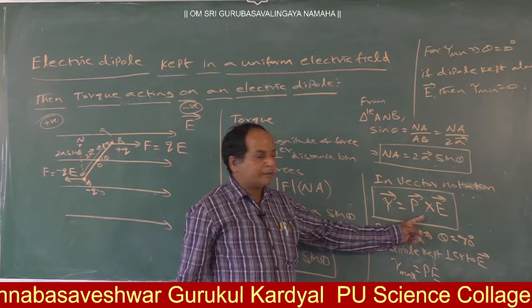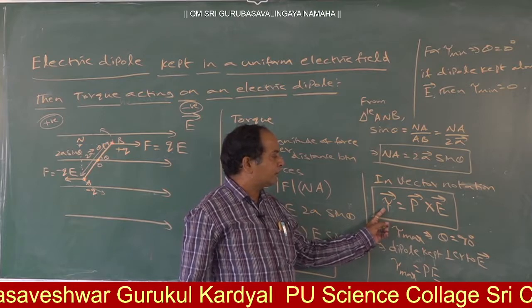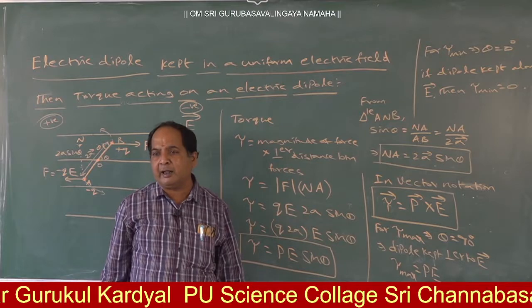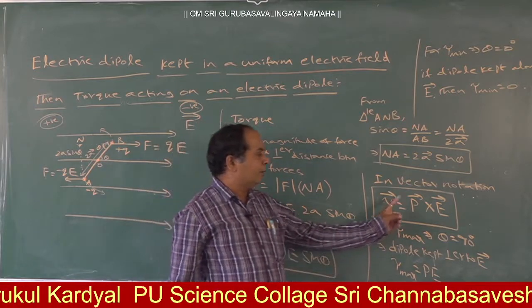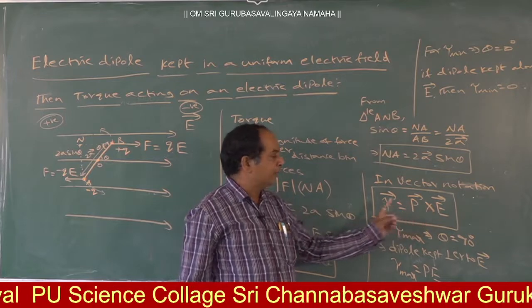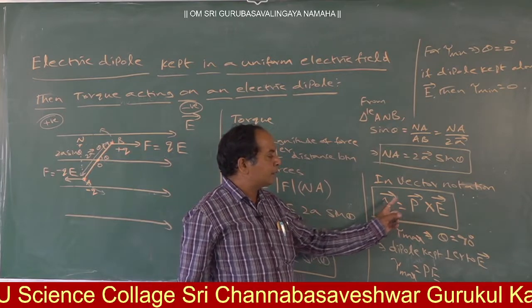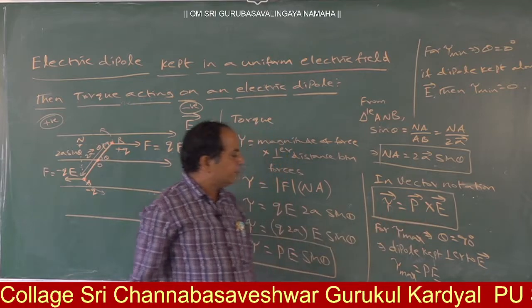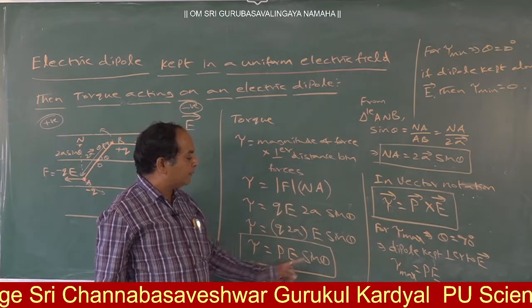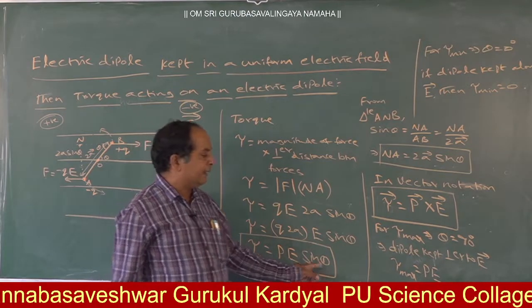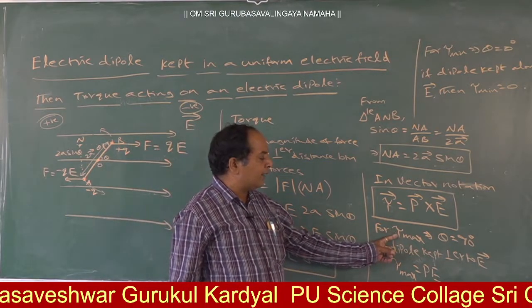Okay now, from this we are able to say the direction of the torque. What is the direction of the torque? That is perpendicular to both the dipole moment and the electric field. That means here torque tau is perpendicular to P bar and perpendicular to E bar. Here maximum and minimum values depend upon what? Theta value. If theta is equal to 90 degrees, the torque will become what? Maximum.